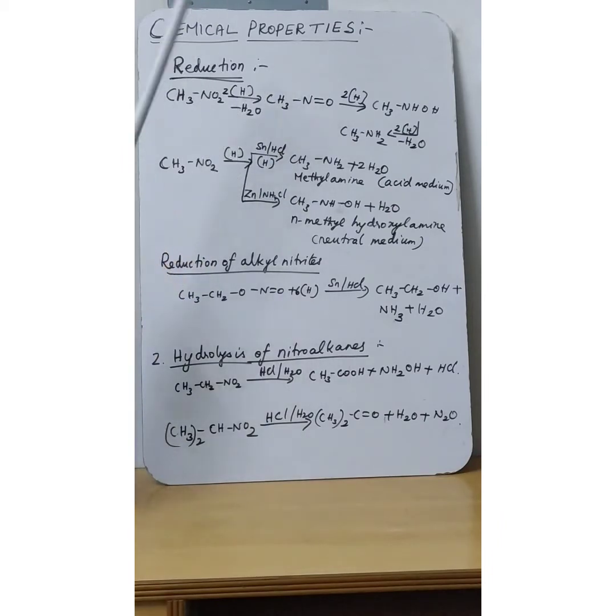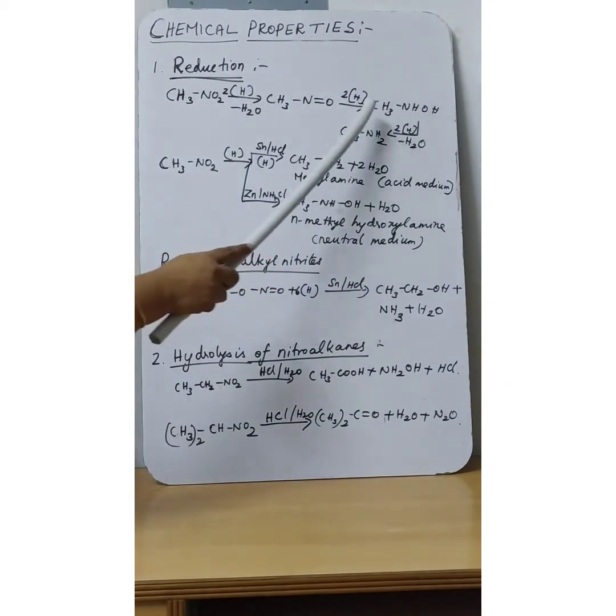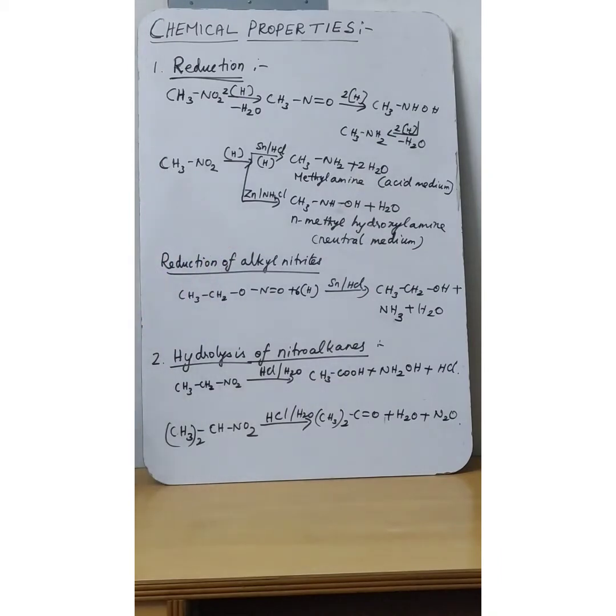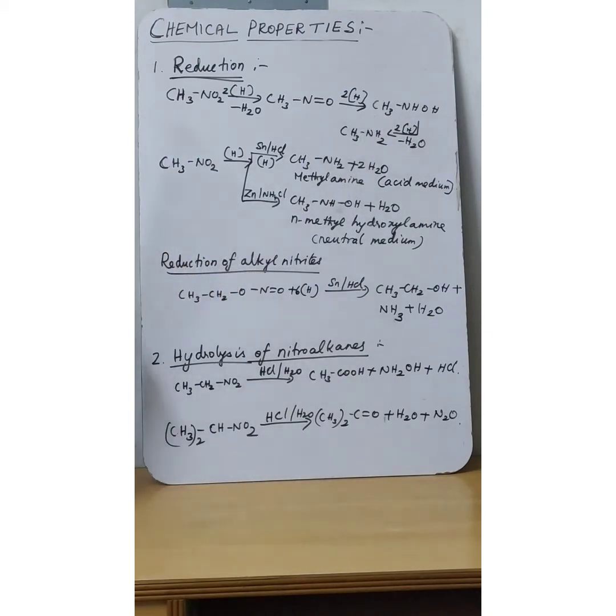Again this nitrosomethane will undergo reduction. It will give methyl hydroxylamine as the product. And then again this methyl hydroxylamine will undergo reduction. It will give methylamine, nothing but primary amine, as the product. So nitro compounds will undergo reduction and give amino compounds as the product.